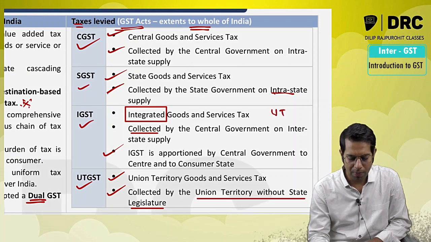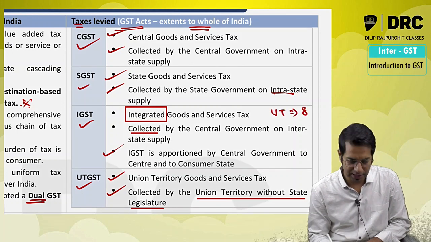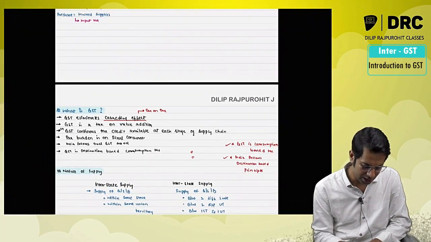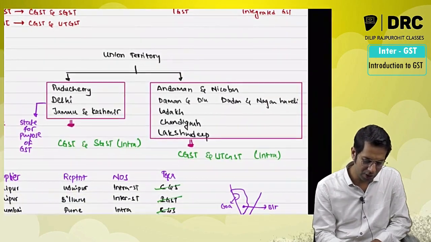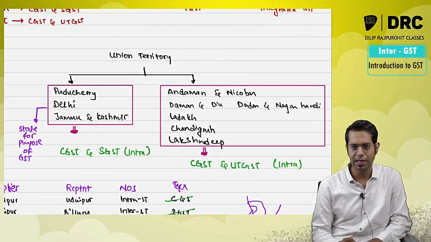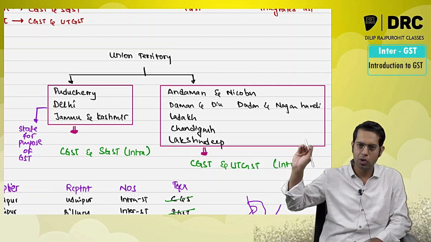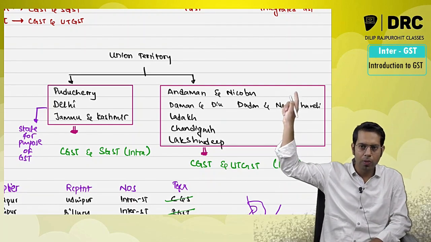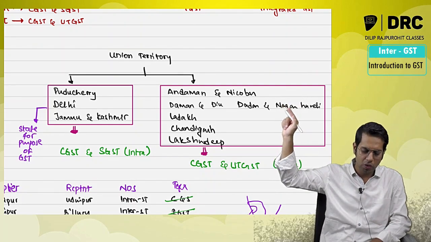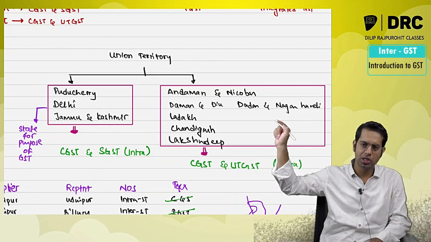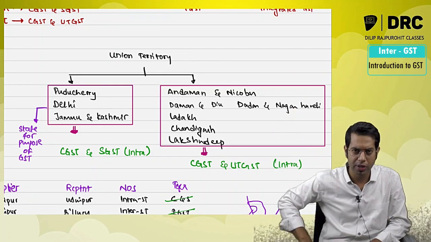Please note, normally we have a total of 8 union territories in India. Normally, how many union territories are there? We have 8 union territories in India, which are Puducherry, Delhi, Jammu and Kashmir, and Andaman Nicobar. Then we have Daman and Diu, Dadra Nagar Haveli, Ladakh, Chandigarh and Lakshadweep. So these are the 8 union territories.